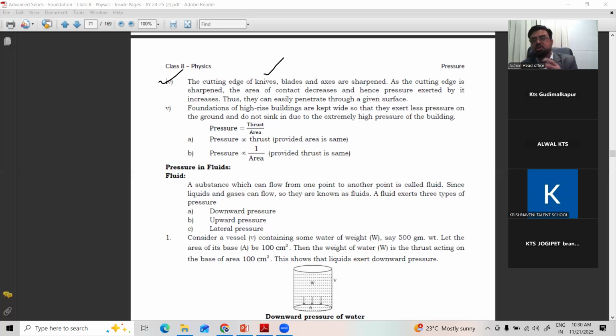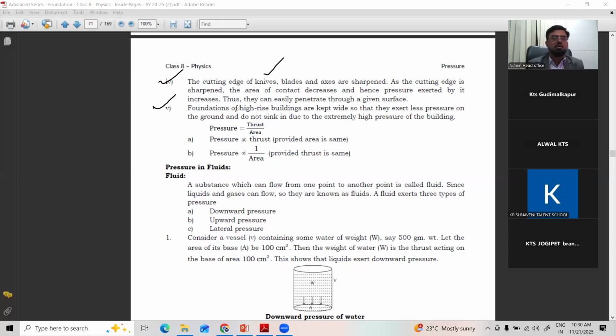So whether we are cutting fruits or vegetables or anything, whenever the knife is sharpened, the sharp edge has less area. As the area is less, the pressure is more. We cannot cut vegetables easily with the reverse edge. Why? Because there is more area. Wherever there is less area, the pressure is more, as per the formula P is equal to F by A. Area is less, pressure is more. Area is more, pressure is less. They are inversely proportional. In all these cases, you can see the same thing.